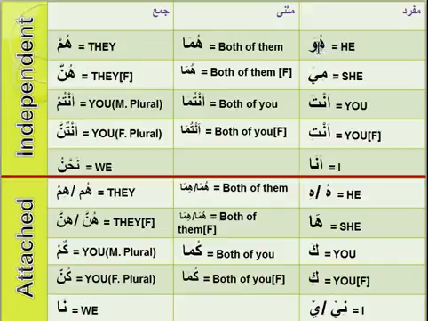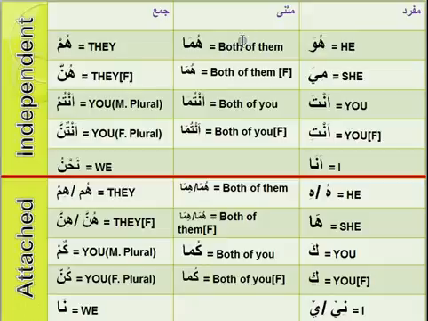Okay, let me read the Arabic first, then we'll go for the English. Huwa, huma, hum. Hiya, huma, hunna. Anta, antuma, antum. Anti, antuma, antunna. Ana, nahnu. That's the Arabic.